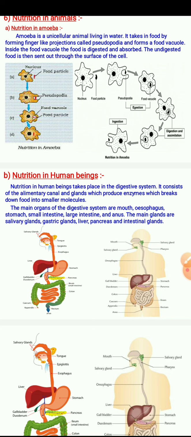The main organs of the digestive system are mouth, esophagus, stomach, small intestine, large intestine and anus. The main glands are salivary gland, gastric gland, liver, pancreas and intestinal gland, as you see in the diagram.